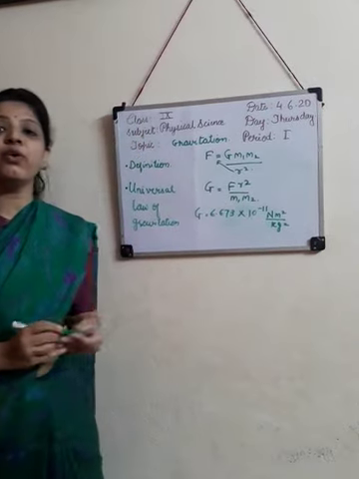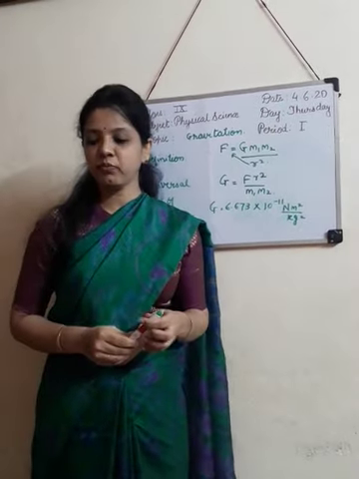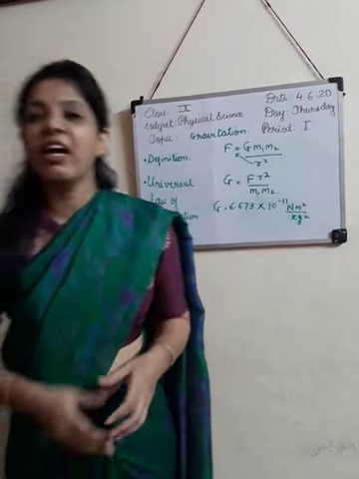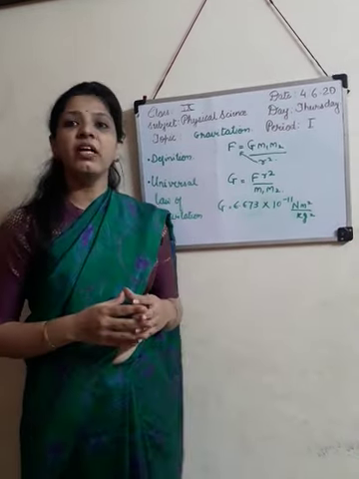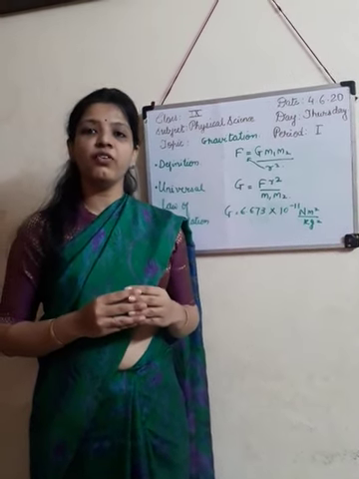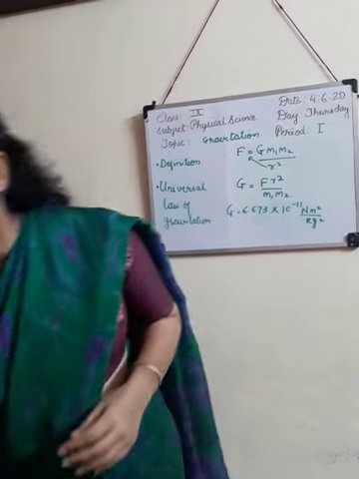This is the value and unit of G. So today we have studied about gravitation, definition of gravitation and universal law of gravitation.